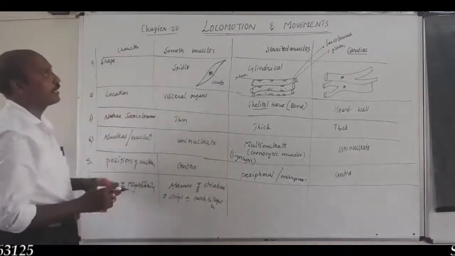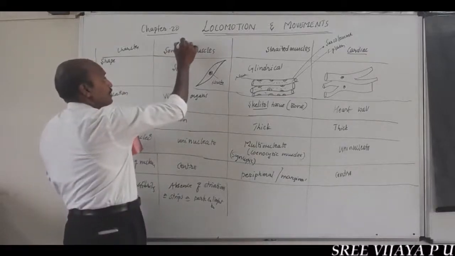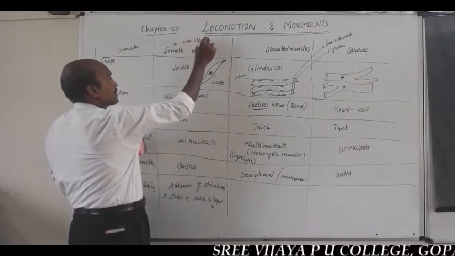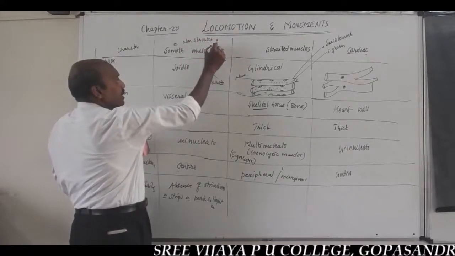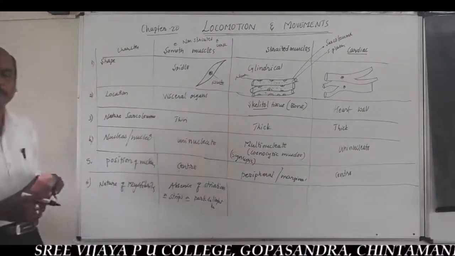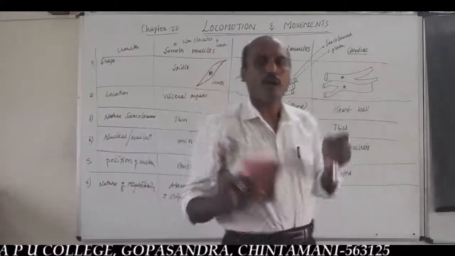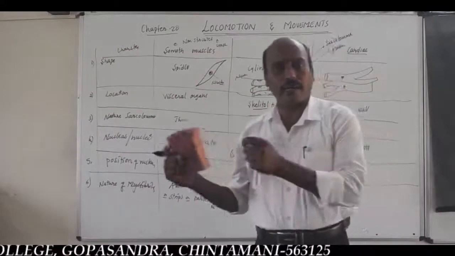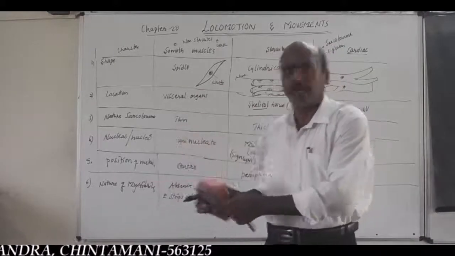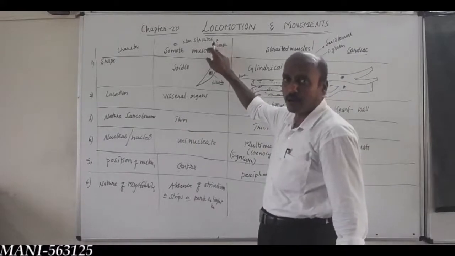Very important. Hence, the smooth muscles are also called non-striated muscles. Non-striated muscles are unstriped muscles. You should remember this statement. Here, the myofibrils do not show alternate dark and light bands, anisotropic and isotropic bands. Hence, they are also called non-striated muscles or unstriped muscles.